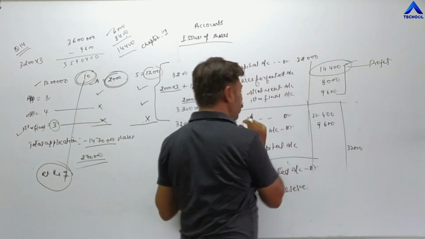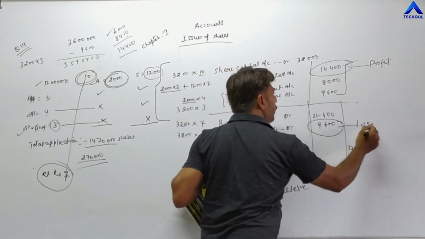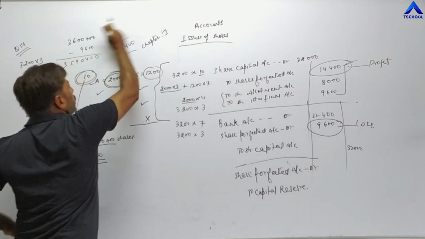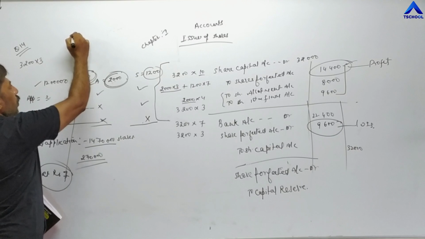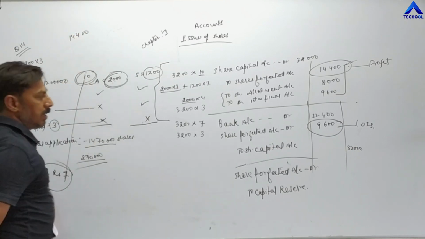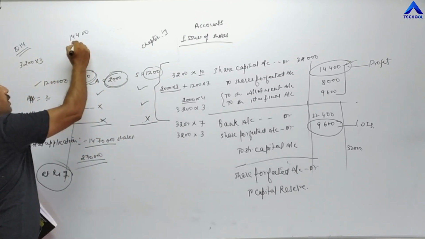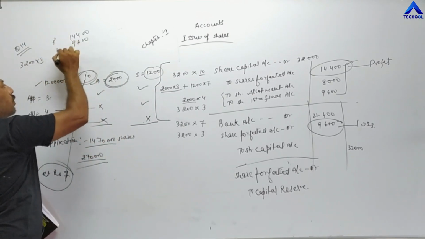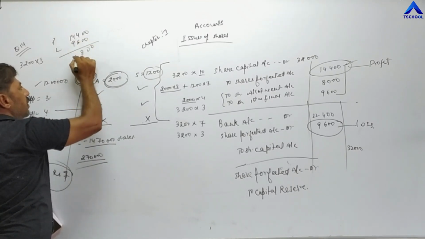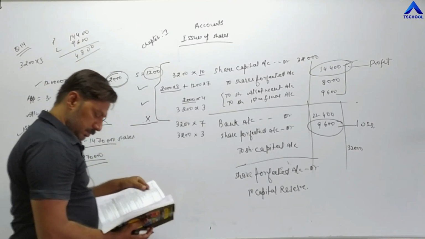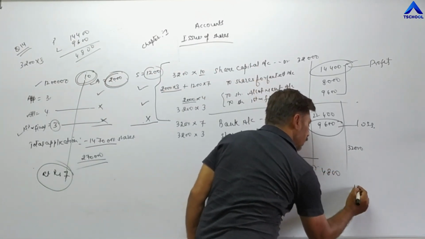But in case of reissue, forfeited amount is 9,600, this is loss. So profit is 14,400 and loss is 9,600. So net profit is 14 minus 9, 4,800. 4,800 is the capital reserve.